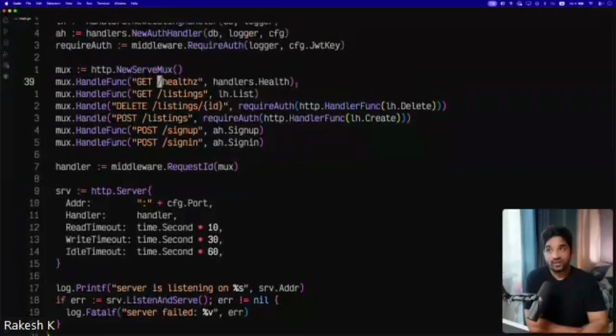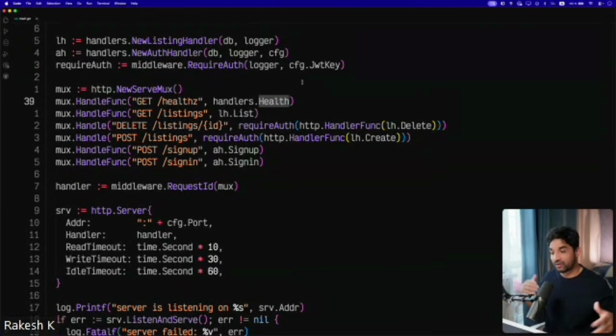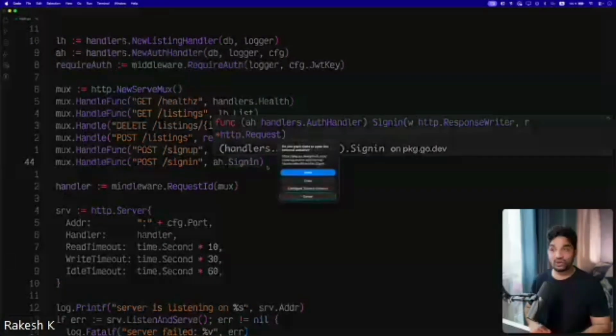So after that, we don't need that third party thing. Maybe if you want to do something very fast and you want to have everything out of the box, then yes, you might choose that. But I personally always go with the standard library thing. But yes, there are many libraries and frameworks available in Go as well.